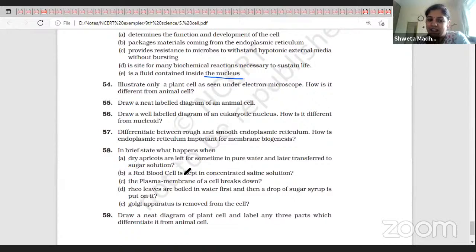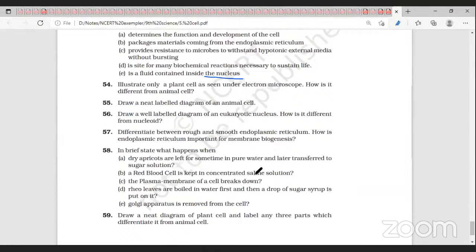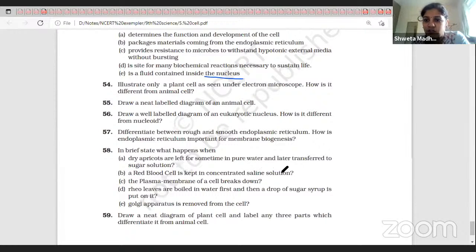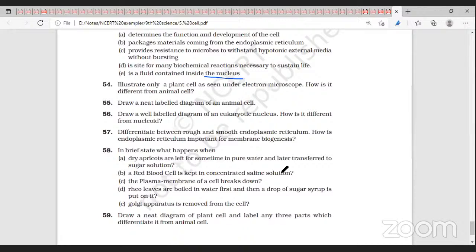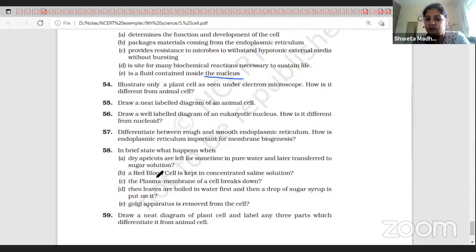Red blood cells kept in concentrated saline solution. Saline solution means it is salty. It will lose water and shrink in size. The plasma membrane of the cell breaks down.